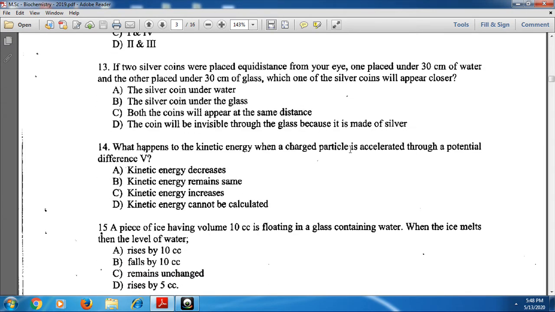And next, what happens to the kinetic energy when a charged particle is accelerated through a potential difference V? Here energy is supplied in the form of potential difference, and the velocity increases. Velocity increasing means kinetic energy also increases. That means option C is the correct one.